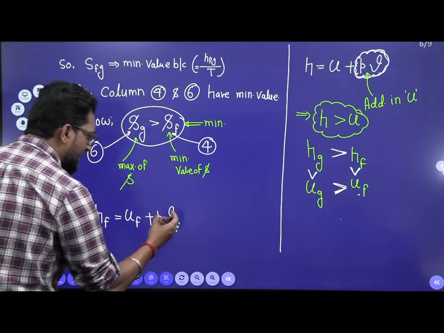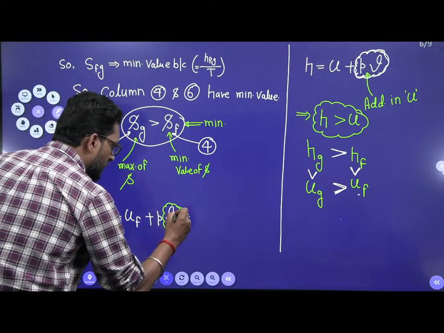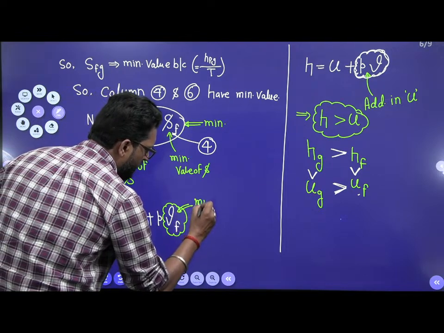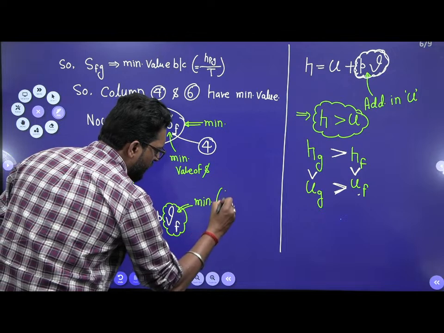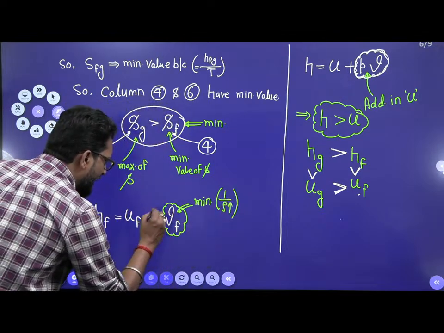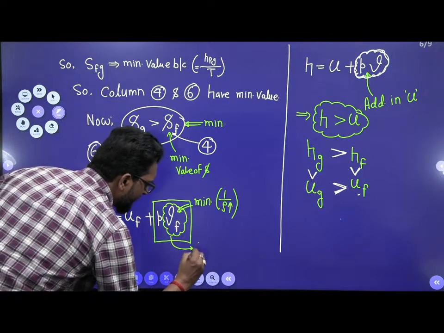My dear, the specific volume is very, very minimum. Why? Because density is very high. So this value is very minimum, because it is 1 by density. Density is high, so we can neglect this term.